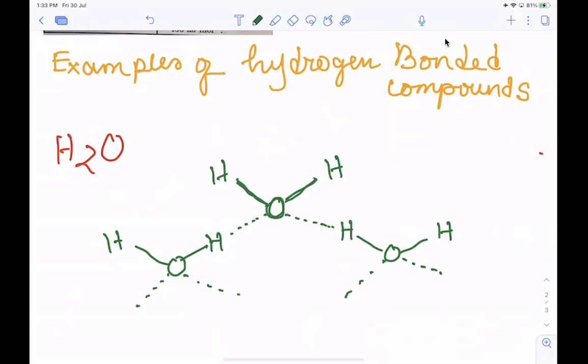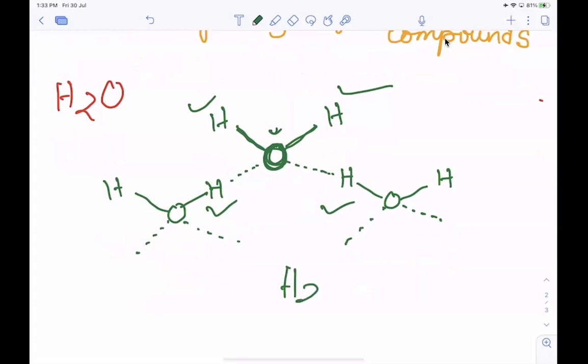This oxygen is again bonded with two hydrogen atoms of two different water molecules. So each oxygen, if we consider this oxygen atom, is tetrahedrally surrounded by four hydrogen atoms. This oxygen is surrounded by this hydrogen, this and this. That means tetrahedrally surrounded by four hydrogen atoms, with two covalent bonds. It also remains in associated form. That's why we write H2O. Clear?